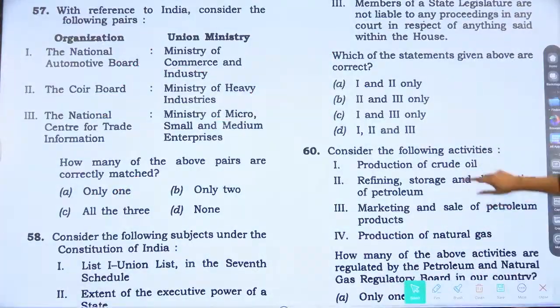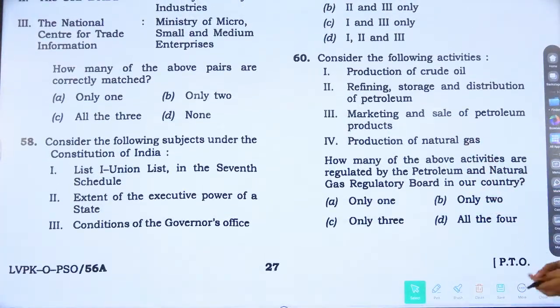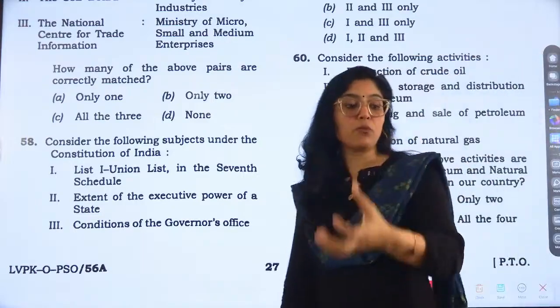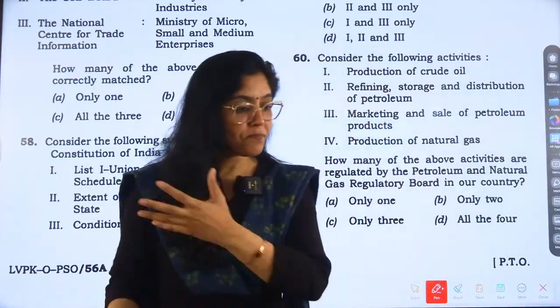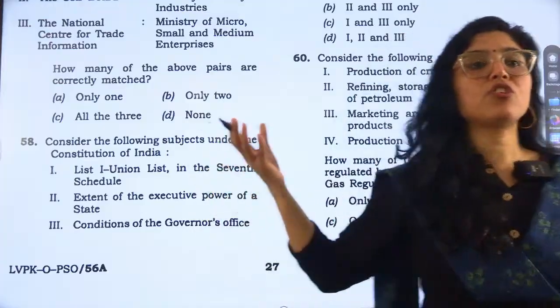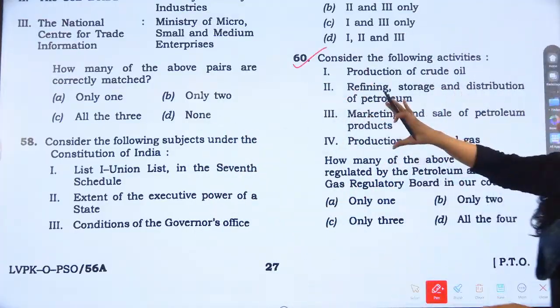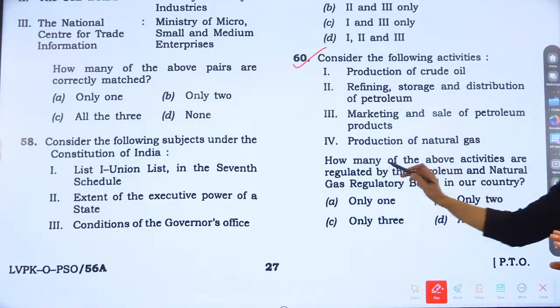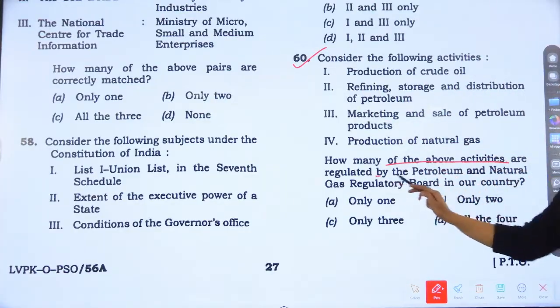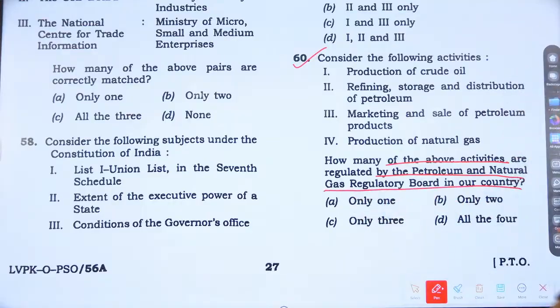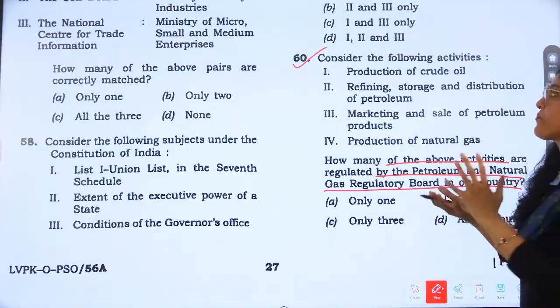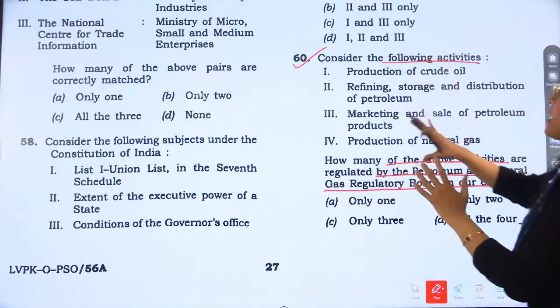Right, now question number 60. This is again an interesting kind of question which can be asked. So you should know which board has which responsibility, right? And that can be asked. So this is also a very good kind of question, right? And consider the following activities. Now, how many of the above activities are regulated by the Petroleum and Natural Gas Regulatory Board in our country? Again, very good question.